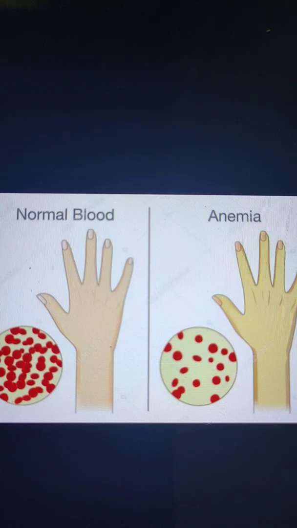Now this is all about the non communicable diseases. There are some more diseases which occur due to the lack of regular exercise, and these diseases are diabetes, obesity, and heart diseases. Now let's move on to the communicable diseases.